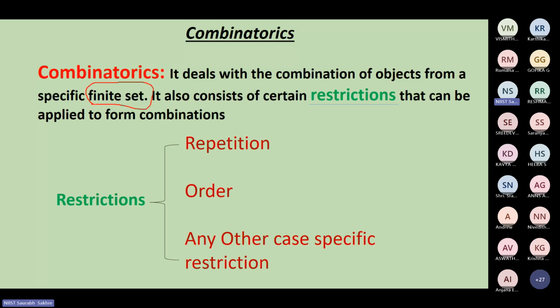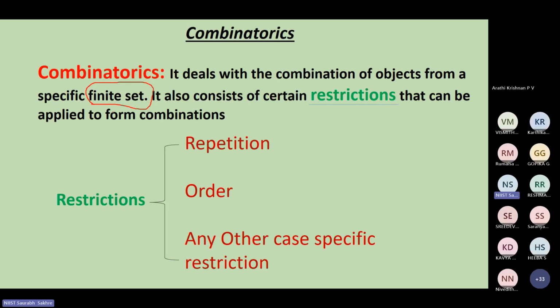When we are trying to make combinations of objects from a finite set for a specific task, it is known as combinatorics. And sometimes we will have some restrictions while doing the combinations.